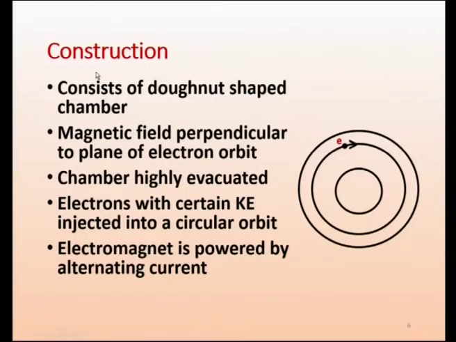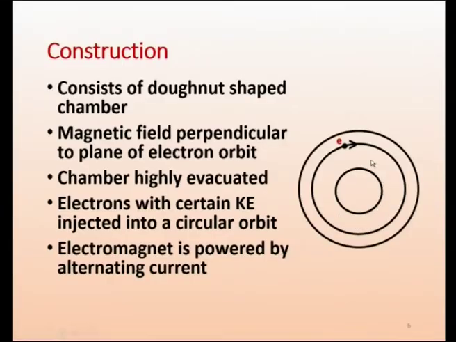Now the construction: it consists of a donut shaped chamber. Suppose I take a rubber tube, a hollow rubber tube with both ends open, and I join the two open ends together. That is a donut shape.